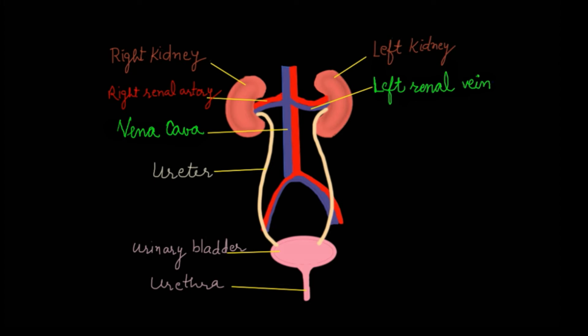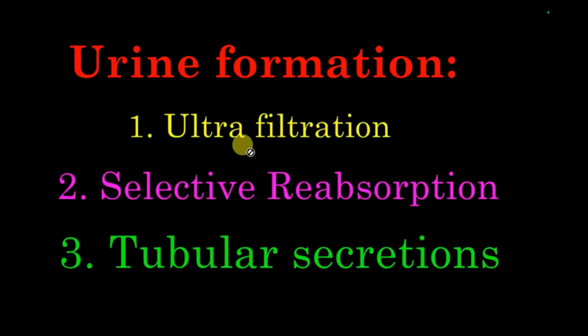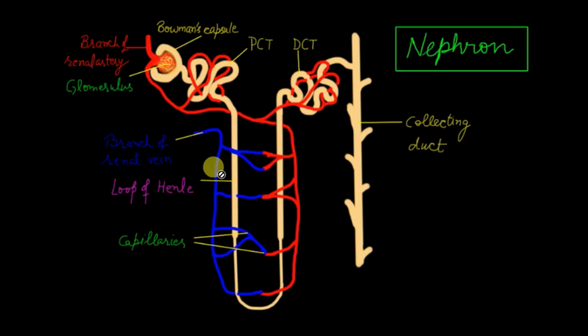So now let's have a look at the procedure of making urine, or the steps of urine formation. There are 3 steps of urine formation in human beings. First step is ultrafiltration. Second step is selective reabsorption. Third step is tubular secretion. And all these steps occur in the functional unit of the kidney. What is the functional unit of the kidney? That is the nephron. Let's discuss urine formation. This is the structure of a nephron.